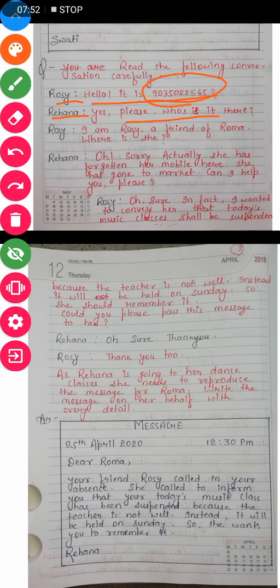Then Rosie says, I am Rosie, a friend of Roma. Where is she? Now Rosie says that my name is Rosie and I am a friend of Roma. So Roma lives with whom? Roma lives with Rihanna. Okay. So now Rosie is asking, where is she? Means where is Roma? Now Rihanna says, oh sorry, actually she has forgotten her mobile here.